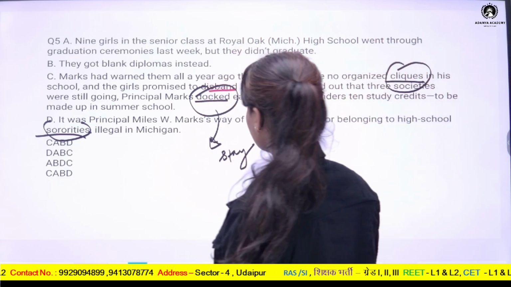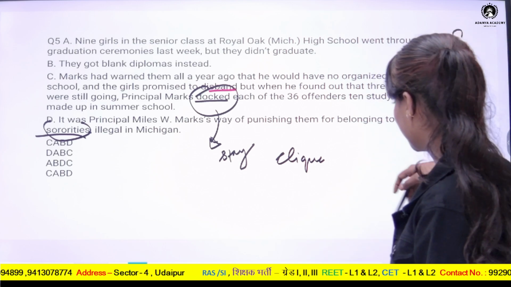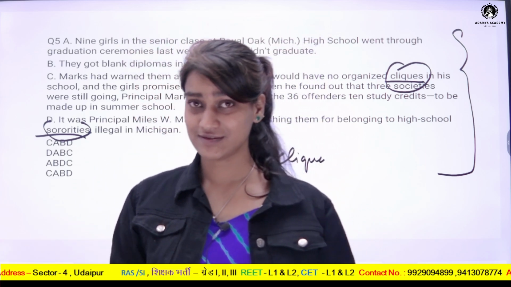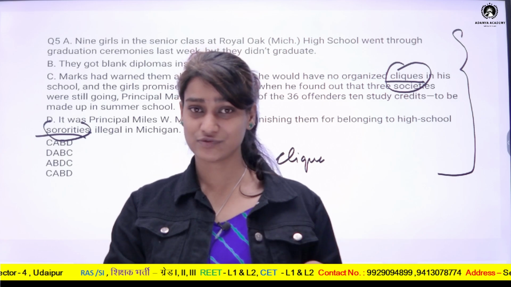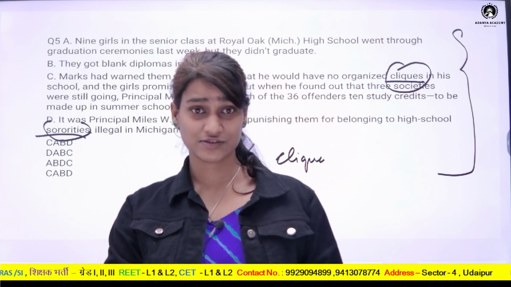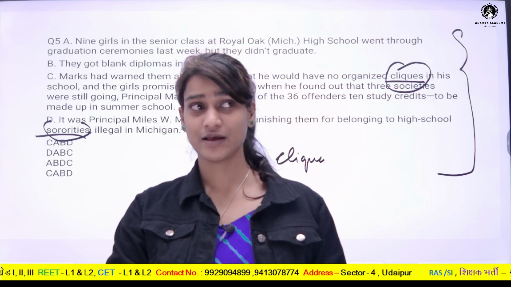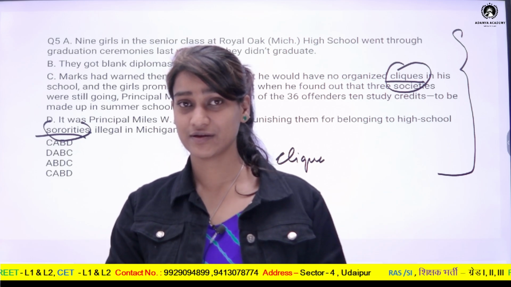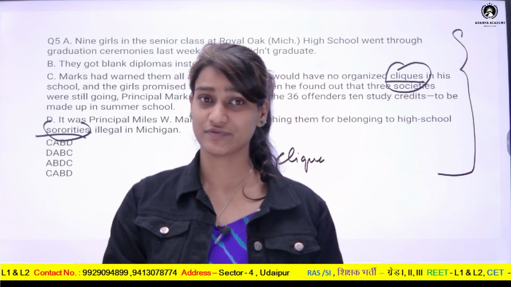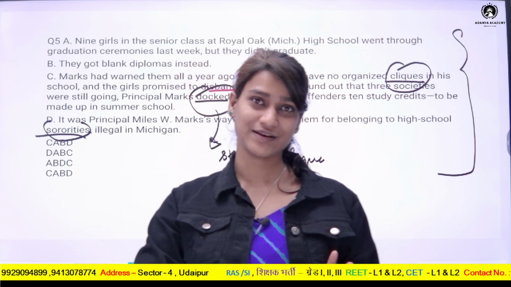It was principle, and I have discussed the meaning of sororities. So this is actually an example which has been given in the form of a statement. There were 9 girls who went to a particular school in which Mark was the head, and those 9 girls did not obey what Mark had to tell, and because of that Mark did not give them credit and also docked them out of that school. So this was Mark's way of punishing. So this is how we can arrange the paragraph.